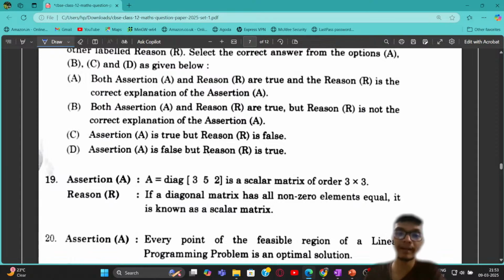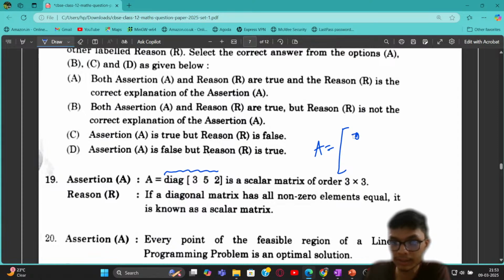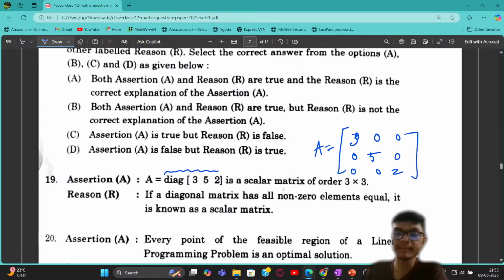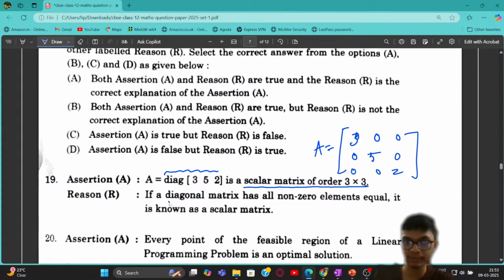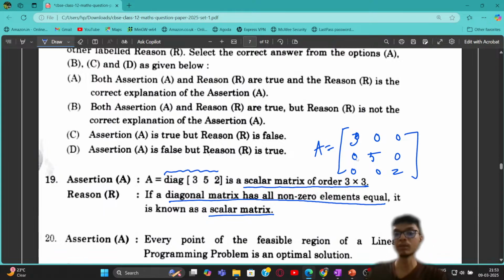It is said that A matrix is given as diagonal of this, right? So I can also write this A matrix as 3 0 0, 0 5 0, 0 0 2, right? It is said that it is a scalar matrix of order 3 cross 3. Now if you just recall what is a scalar matrix, right? If a diagonal matrix has all the non-zero elements equal, then it is known as scalar matrix. Exactly correct. That is, when I am able to write this diagonal matrix as some constant times the identity matrix, right? That is called a scalar matrix.